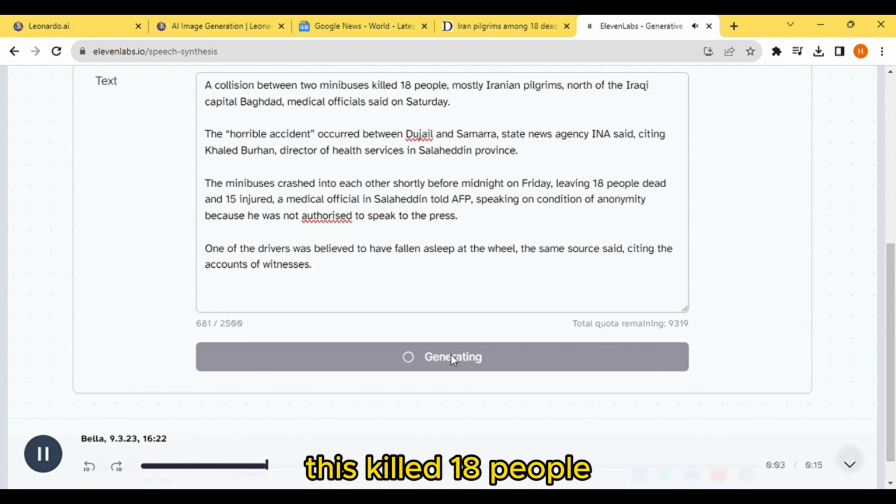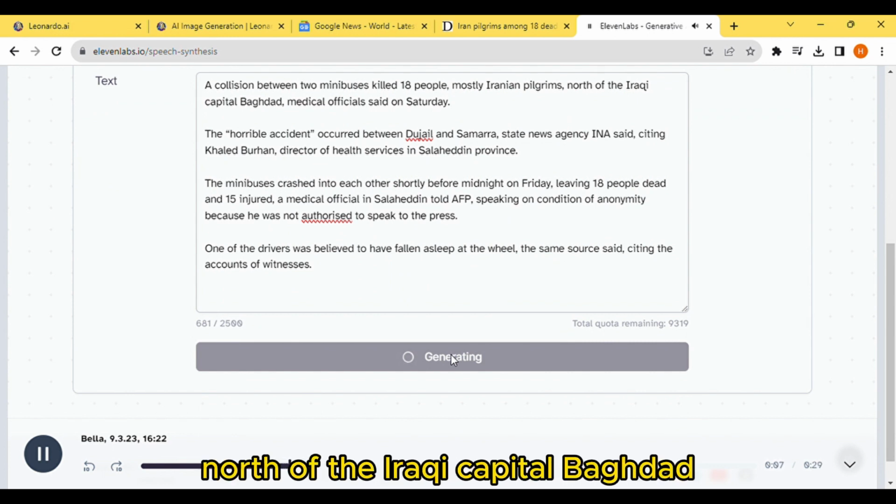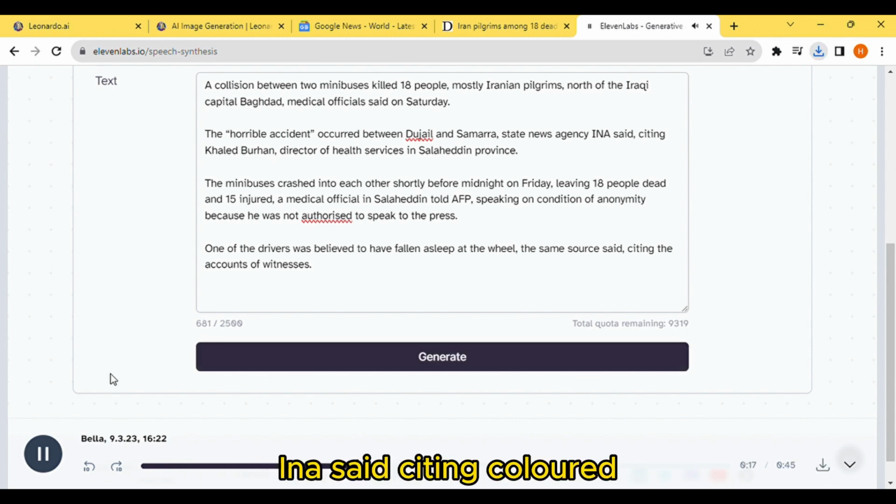Killed 18 people, mostly Iranian pilgrims, north of the Iraqi capital Baghdad, Met-INA said, citing Khaled.